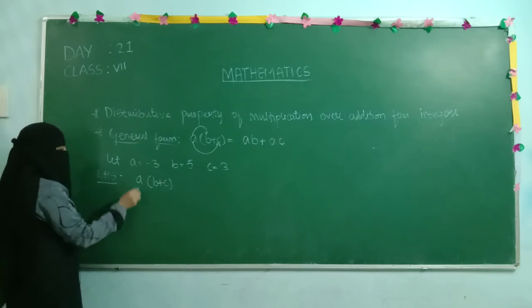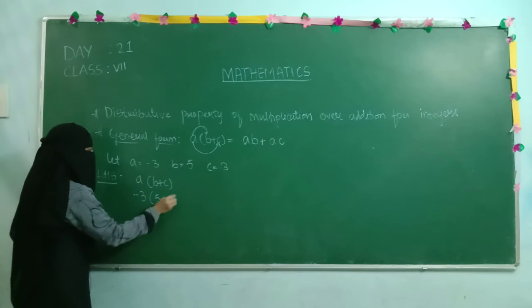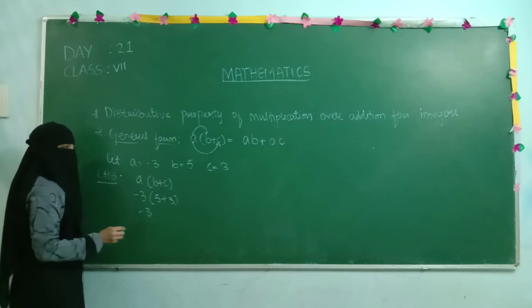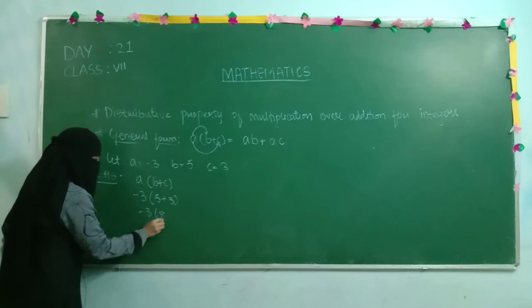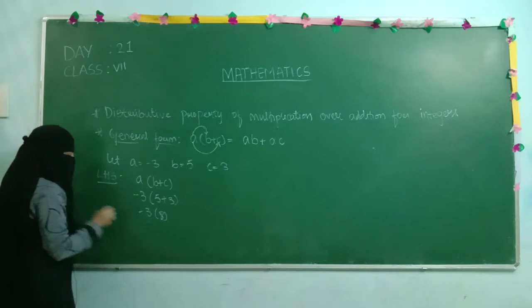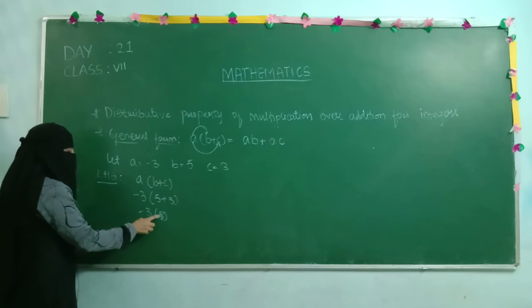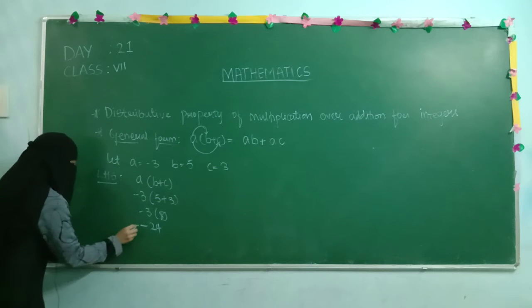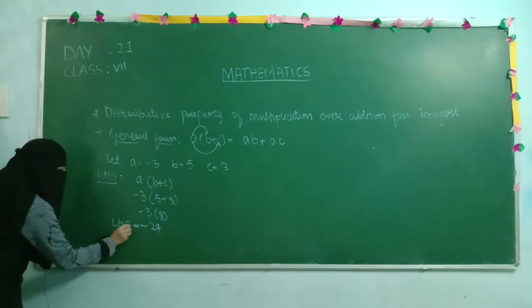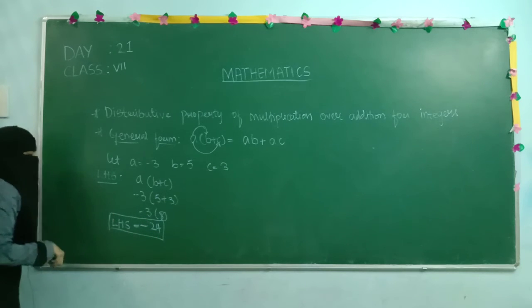What is the value of A here? Minus 3. Minus 3 of (B plus C), which is 5 plus 3. First we are going to simplify the bracket terms according to the BODMAS rule. So 5 plus 3 is nothing but 8. The meaning of this bracket, I said, is multiplication. Here the number is negative and the number within the bracket is positive. So minus into plus you will get minus. 3 times 8 is 24. What is this minus 24? This is your LHS part.